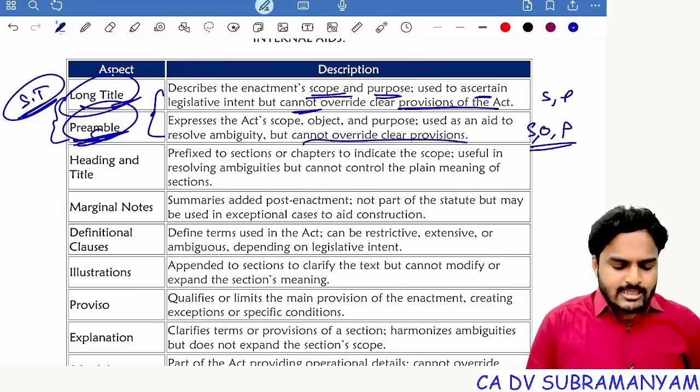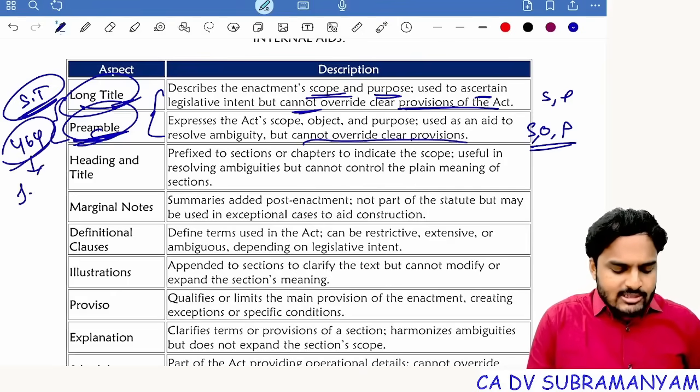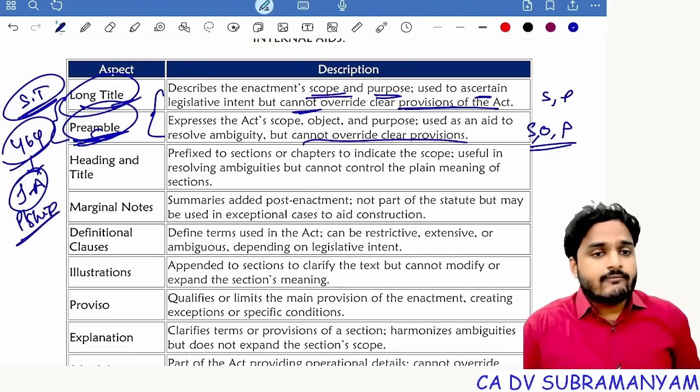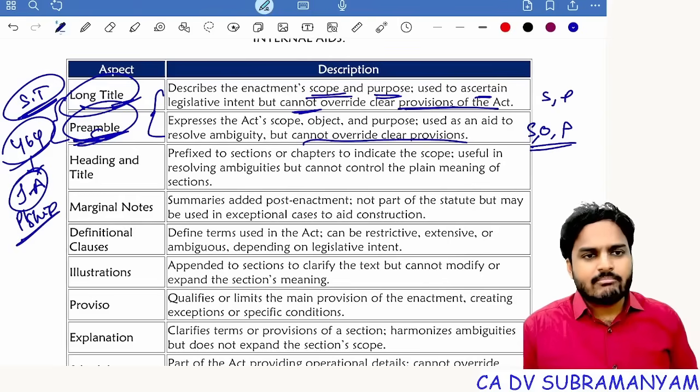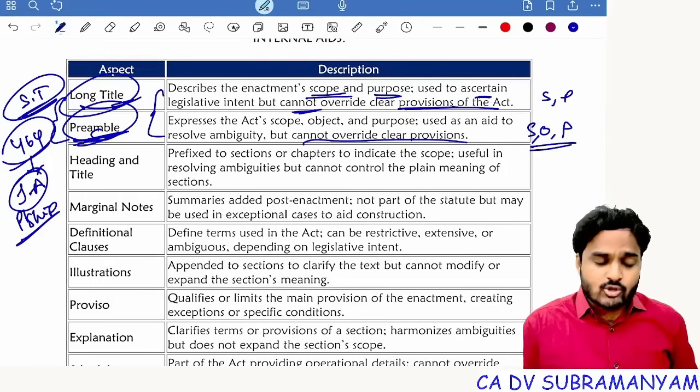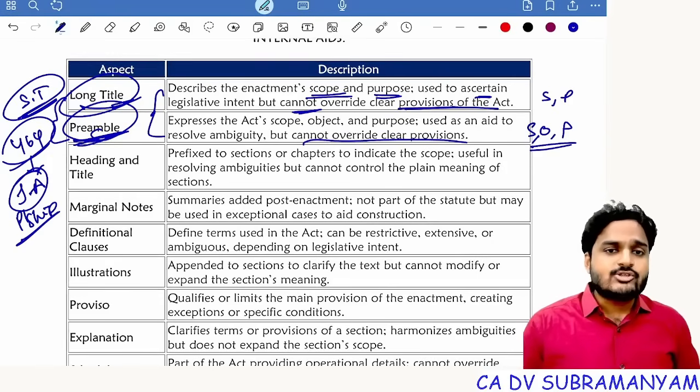Suppose if you take Companies Act, section 464 speaks about illegal associations belonging to partnership firms. In case of a partnership firm, when the number of partners exceeds the prescribed number, it becomes an illegal association. Now, section 464 is talking about unregistered partnership firms, whereas the preamble is talking about companies.